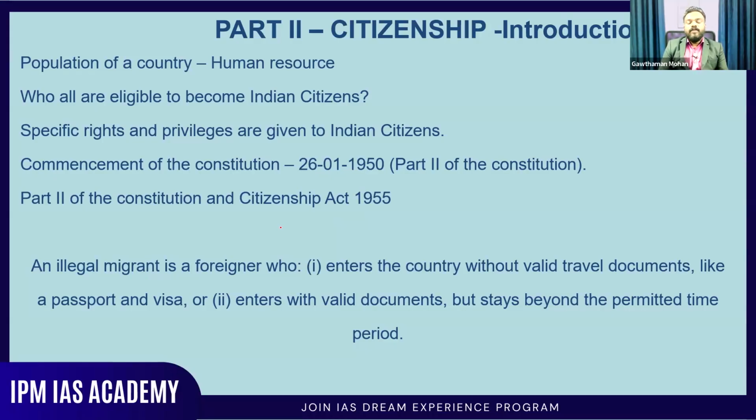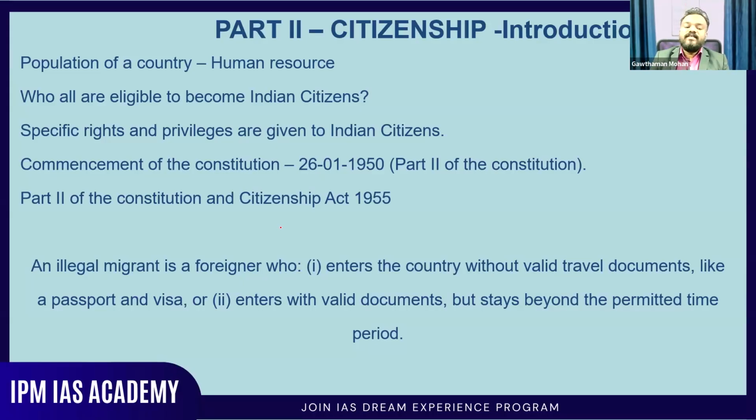The population of the country is always a human resource. And you can see that specific rights and privileges are given to each Indian citizen. The commencement date, I have already talked about. Then there are two things, two documents that mainly talk about citizenship. One is the second part of the constitution, that is Article 5 to Article 11 of the Indian Constitution. Another important document is an act made by the parliament, the Citizenship Act 1955. Later, there were many amendments to this act.